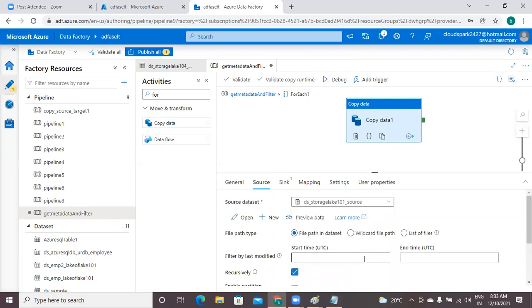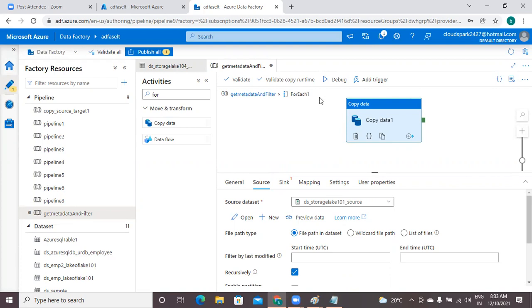This one. Got it. And what is the target? But here one thing, this source directory may have a lot of files, but copy activity can work with only one file. Now this same copy activity is part of this for each loop statement.